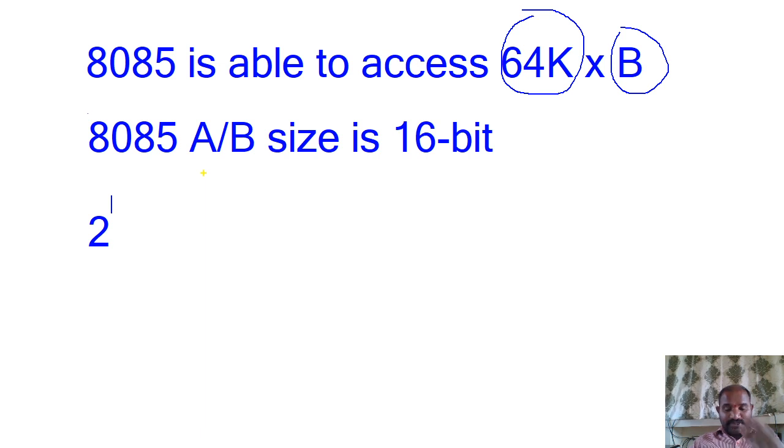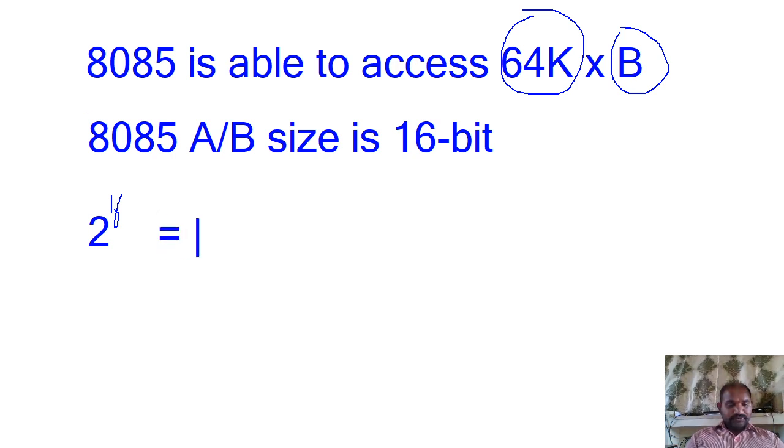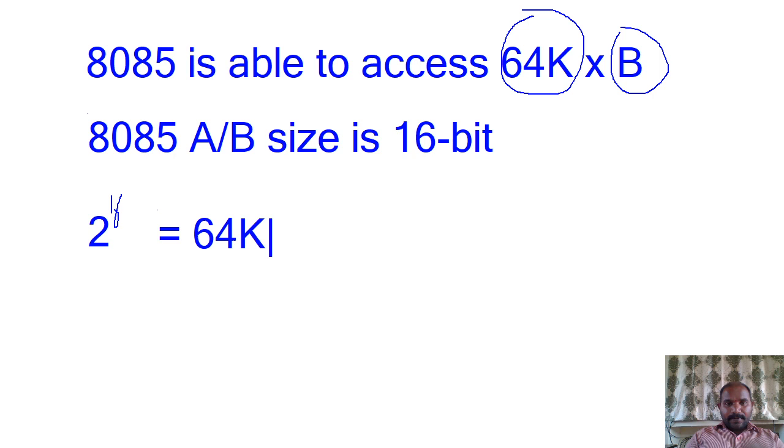So for the 8085 microprocessor, the address bus size is 16-bit, and it is written as 2 power 16, which is equal to 64K. What is the K value? 1K.